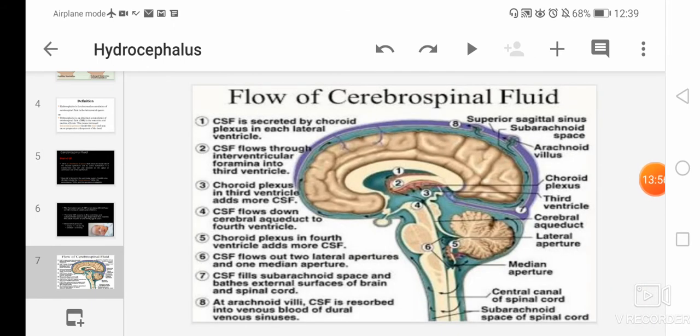So I hope you all have understood the flow of CSF. See here, if there is any obstruction in the flow of cerebrospinal fluid anywhere, that obstruction will lead to the accumulation of CSF in one part of the brain, or in any of the ventricles. That accumulation of CSF in one part of the brain results in hydrocephalus.